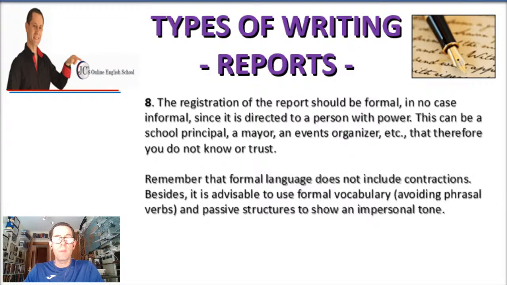Now also remember the formal language does not include contractions. We talked about it yesterday in the B2 level lesson for the essays. So try not to use contractions. You can use 1 or 2, but try not to use a lot. Besides, it is advisable to use formal vocabulary. In other words, do not use a lot of phrasal verbs. You can use 1 or 2, but try not to use them. And passive structures are also useful, to show an impersonal tone. So remember, not a lot of phrasal verbs, no contractions, etc.